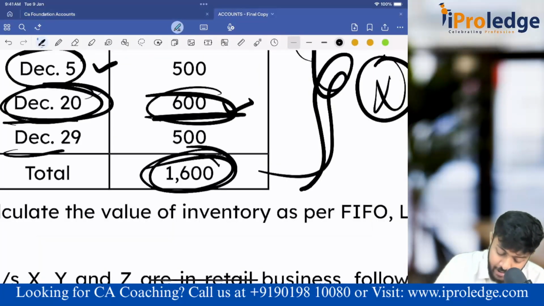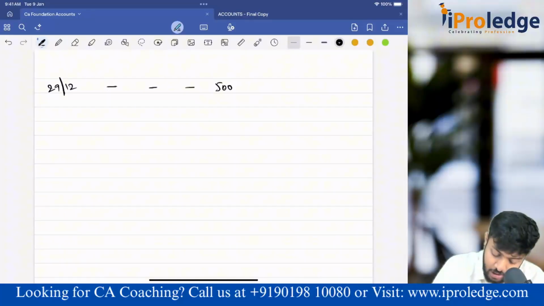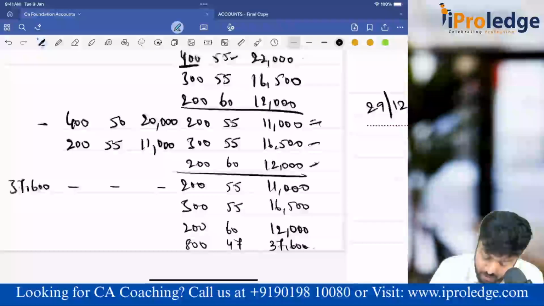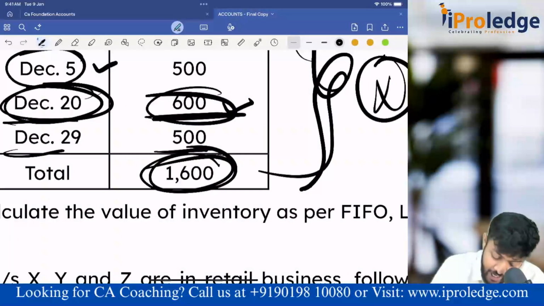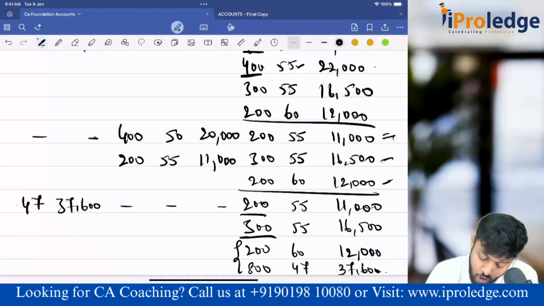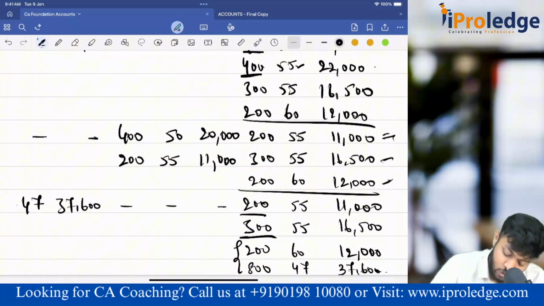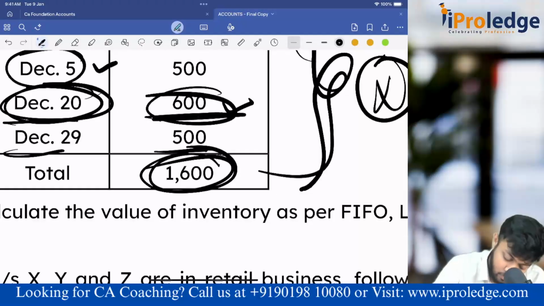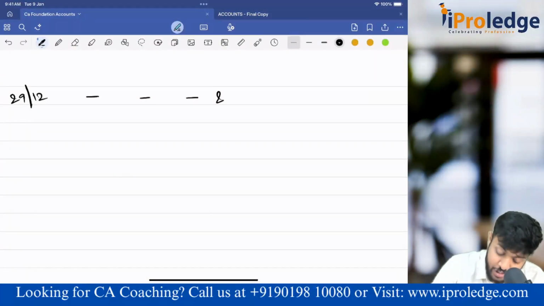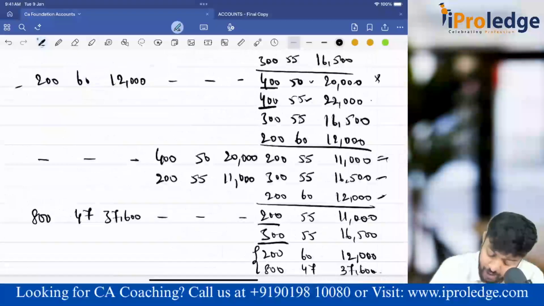500 units, but to decide that we have to apply the concept of FIFO. So come here. The 500 units which are sold in the end would have gone out from the first lot: 200 would have gone out from here, 300 from this lot. That means the remaining lot is 200 and 800. 200 at 60, 12,000. Issues would have gone out from the first two lots, that is 200 at 55, 11,000 and 300 at 55, 16,500.